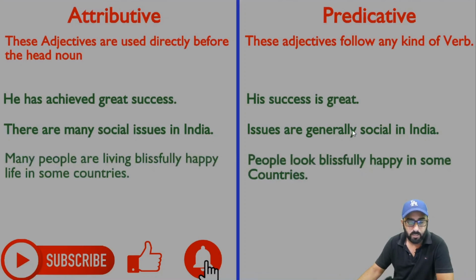I hope from these 6 examples you can easily determine the position of these two types of adjectives, attributive and predicative. Just keep in mind, attributive adjectives are directly used before the noun and predicative adjectives always follow the verb, okay?